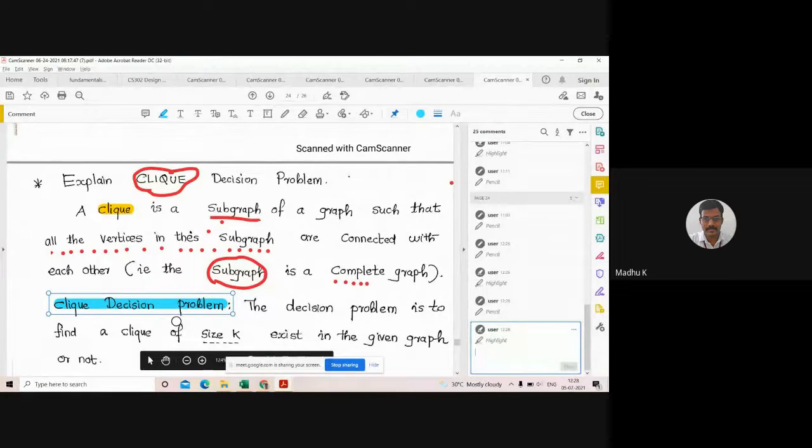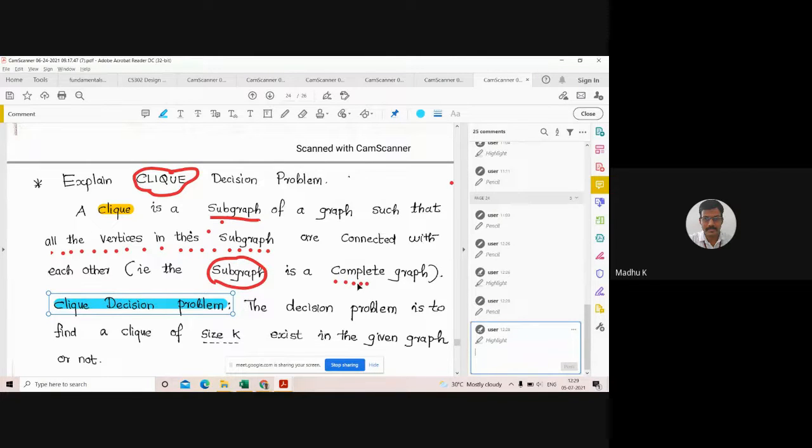So what is the Clique decision problem? We already studied what a decision problem is. That problem will give an answer yes or no. If a problem gives an answer yes or no, then that problem is called a decision problem.